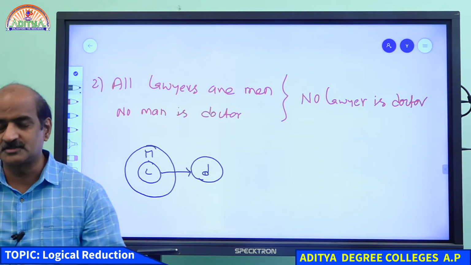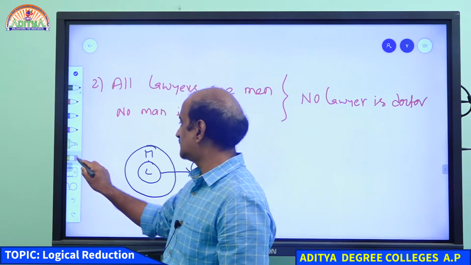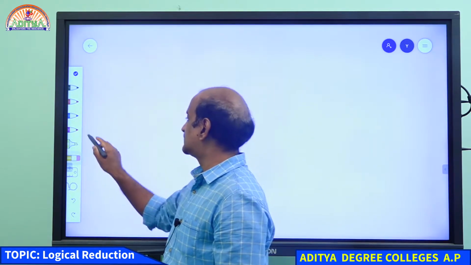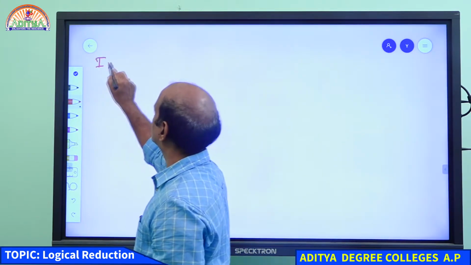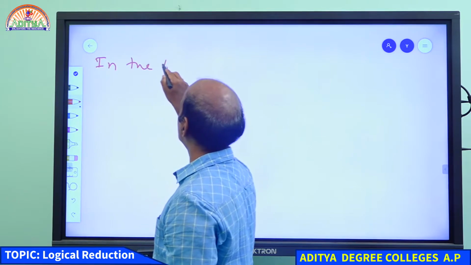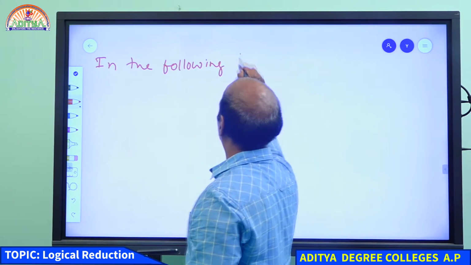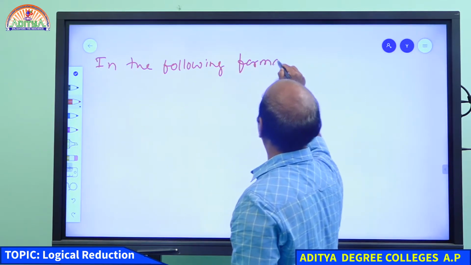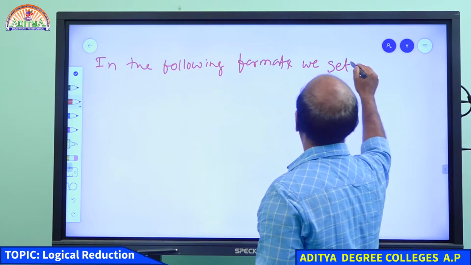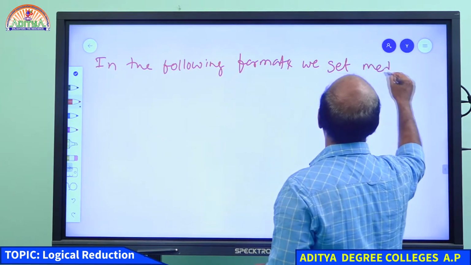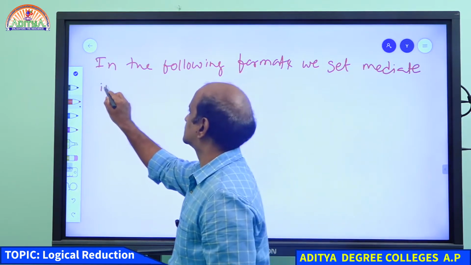Students, this is about mediate inference. I want to tell you some standard methods of getting the conclusion. Please write down the following formats, we get mediate inferences.